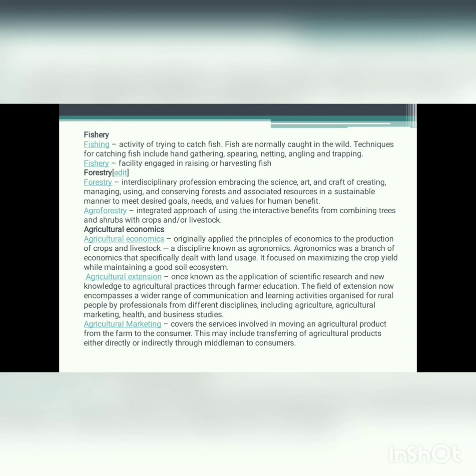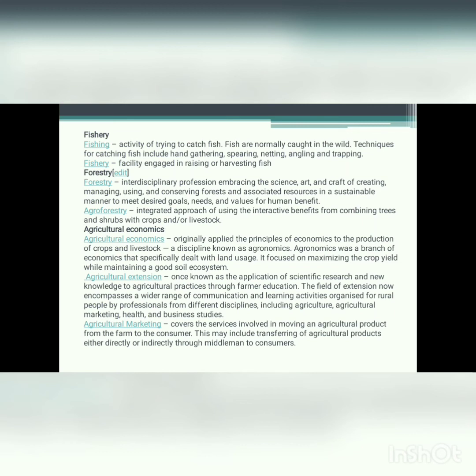Then forestry. Forestry, interdisciplinary profession embracing the science, art, and craft of creating, managing, using, and conserving forest and associated resources in sustainable manner to meet desired goals, needs, and values for human benefit. Agroforestry, integrated approach of using the interactive benefits from combining trees and shrubs with crops or livestock.